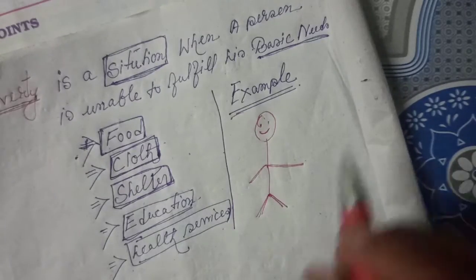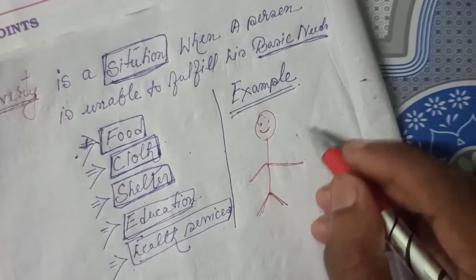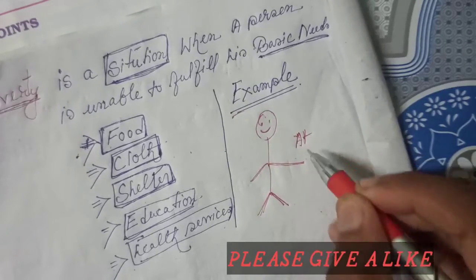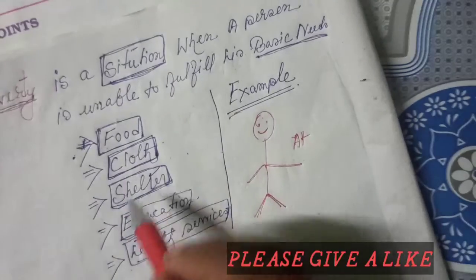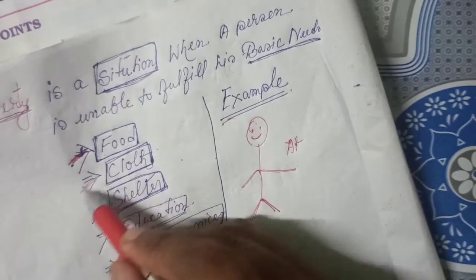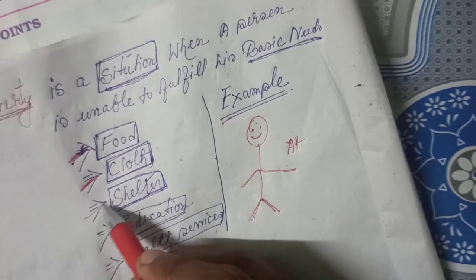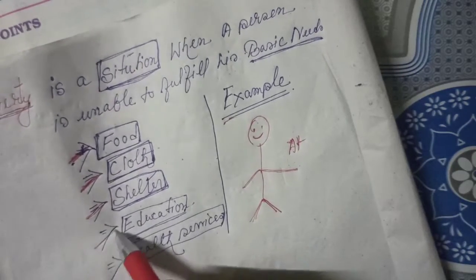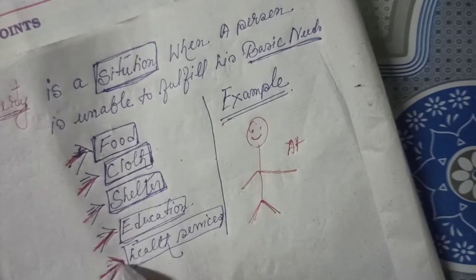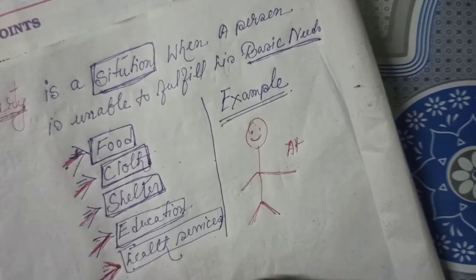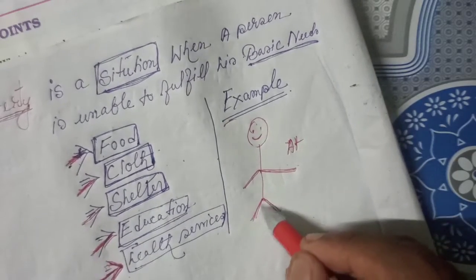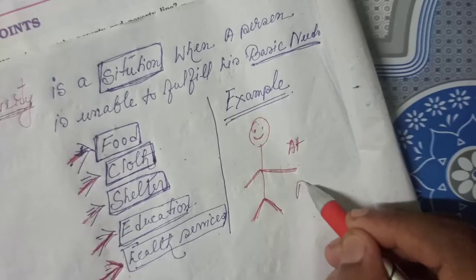See one example, this is me, your sir, and now I am a poor person. Why am I a poor person? I am facing poverty because at the moment I cannot afford these factors. I have food in my house, I have clothes, but I don't have my own house. I cannot send my children to school, I cannot visit doctors because I don't have enough money for me and my children. That's why in that situation, I am a poor person, I am facing poverty.